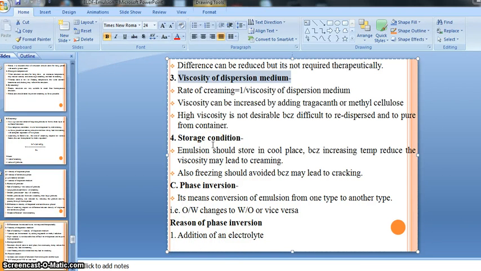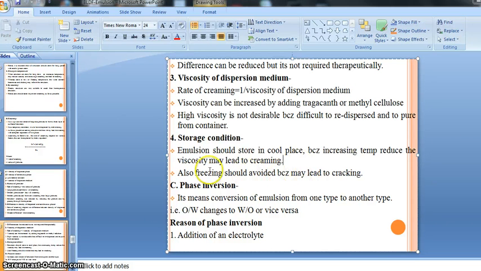So in this way, our storage condition is also responsible for the formation of creaming, right? We should keep our preparation in a cool, suitable place that is not exposed to an increase in temperature or to a freezing temperature. We should avoid storing it at increased temperature, as well as avoid storing our preparation in a freezing condition, right? That's why there is a recommended suitable temperature for the emulsion, right?